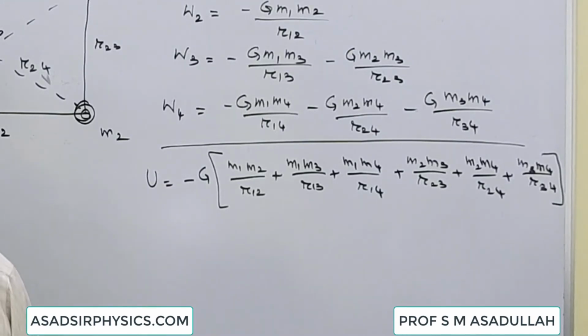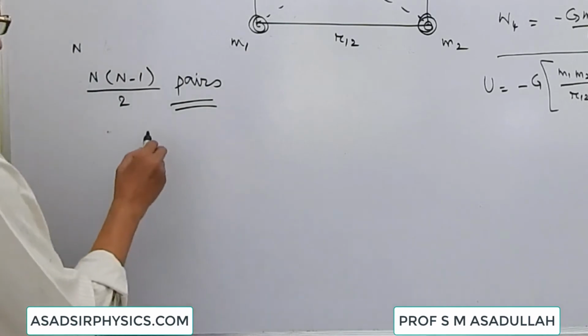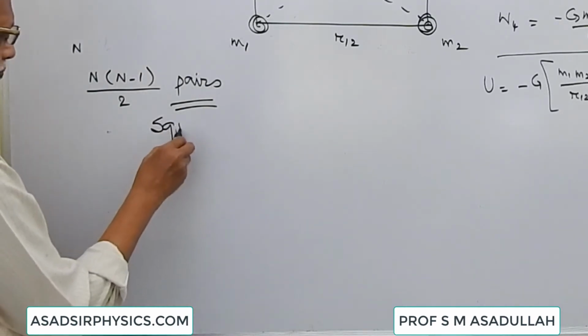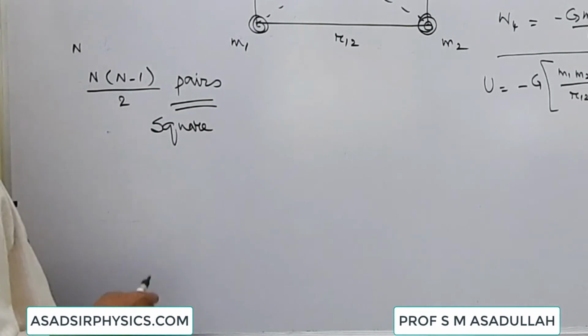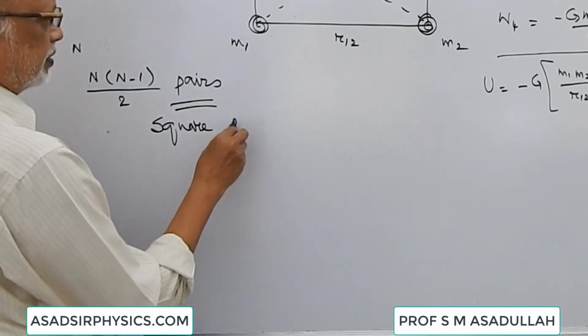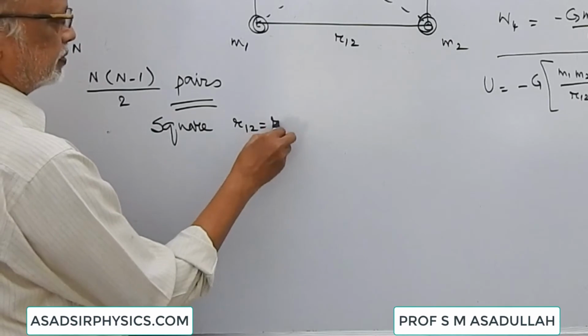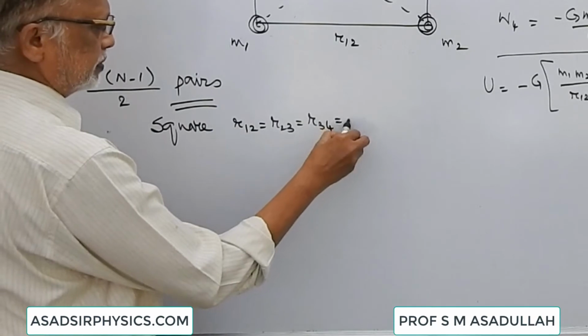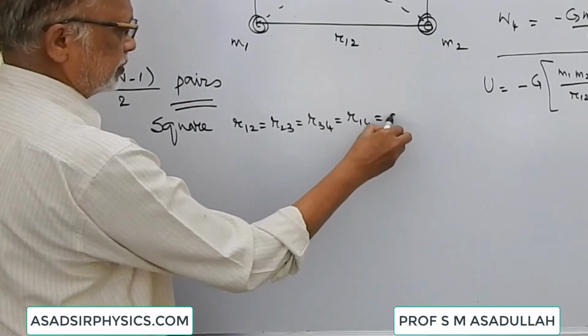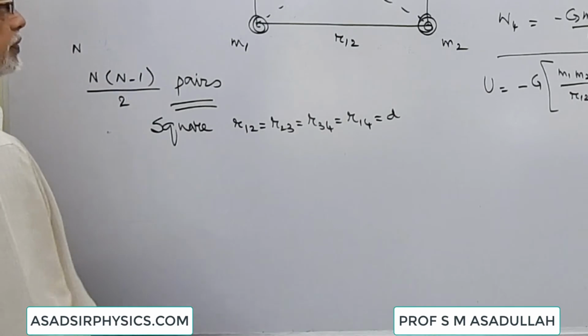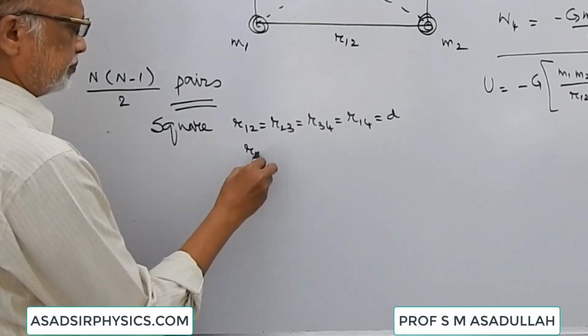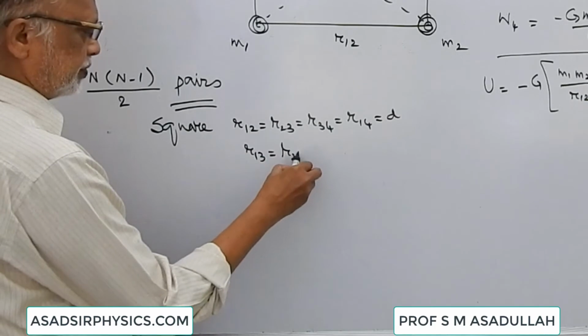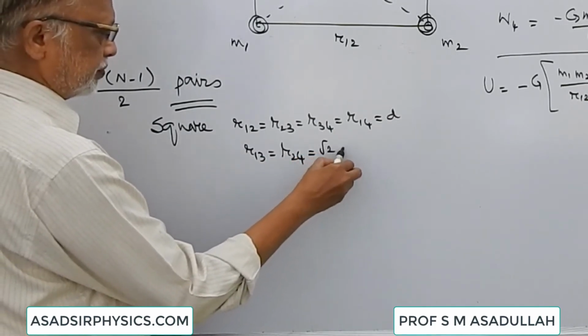Now let us convert it into a special case. Special case means the quadrilateral is supposed to be a square. If the quadrilateral is made a square of side d, then we have got r12 is equal to r23 is equal to r34 is equal to r14 is equal to d. r13 is equal to r24 is equal to root 2 d.